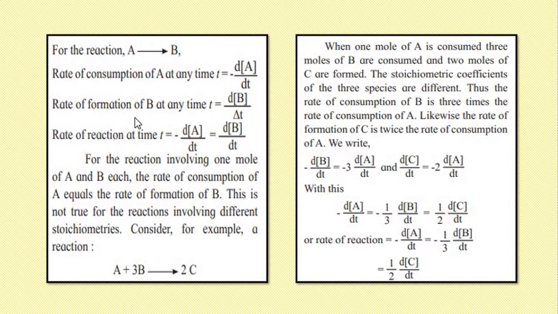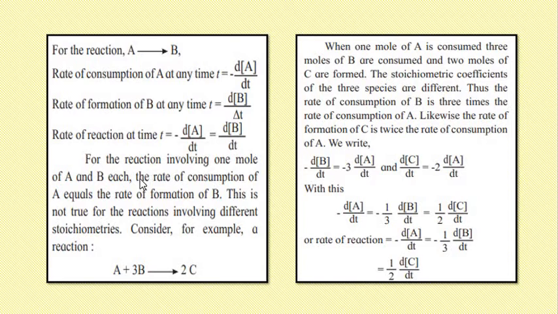Now for a reaction where A is transforming into B, the rate of consumption of A at any time t would be minus d concentration of A upon dt, or the rate of formation of B at any time t would be d concentration of B upon dt, and the rate of reaction at time t would be minus dA upon dt equals plus dB upon dt. The minus sign signifies that the concentration of A is decreasing and the concentration of B is increasing. The positive sign signifies this.